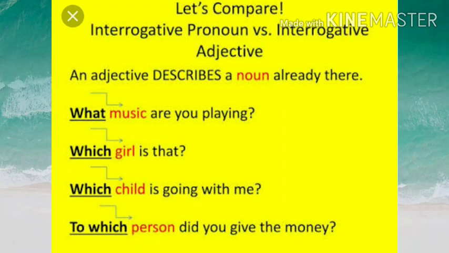Which girl is that? Which child is going with me? To which person did you give the money? Here the words like music, girl, child and person are the nouns and the words before them, what, which and to which, are the interrogative adjectives.